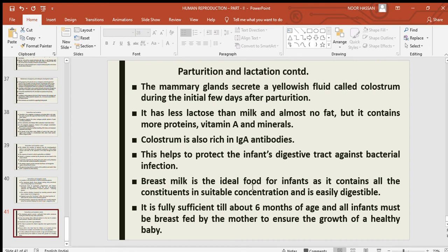Breast milk is the ideal food for infants, as it contains all the constituents in suitable concentration, and it is also easily digestible. It is fully sufficient till about 6 months of age, and all infants must be breastfed by the mother to ensure the growth of a healthy baby. So we must ensure that all infants are fed breast milk for at least 6 months, which is very useful for the healthy life of the baby.